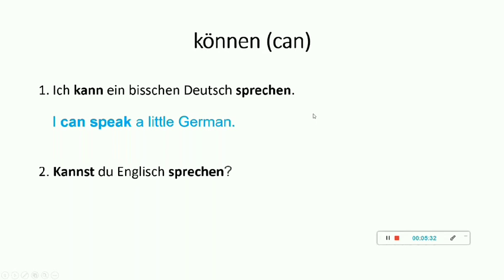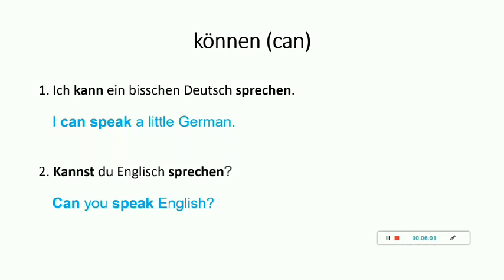Moving on to the second example. Kannst du Englisch sprechen? What does it mean? Kannst du Englisch sprechen? It means, can you speak English? Over here, what is the modal verb? Kannst. It gets conjugated with du, that is why it becomes du kannst, and the actual verb, that is sprechen, goes at the last.